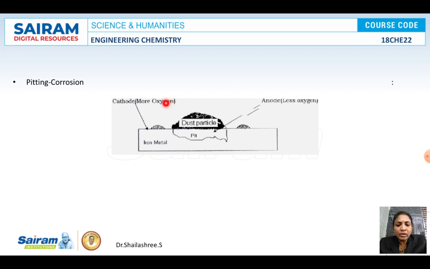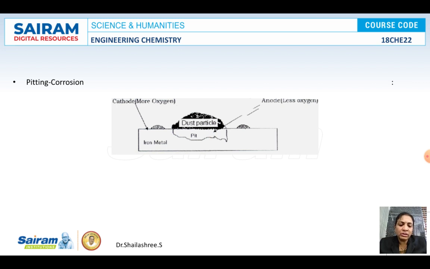The complete metallic area is a cathodic area. What is the anodic area? Only the area just below the dust or dirt, the pit. This is a small anodic area. The remaining whole metal area is a cathodic area. So what you should remember here: smaller the anodic area and larger the cathodic area, always the rate of corrosion will be higher. And the reverse of it, larger the anodic area and smaller the cathodic area, corrosion will always be lesser. So once the pit is formed, the reaction takes place at a faster rate and the corrosion spreads through the metal.